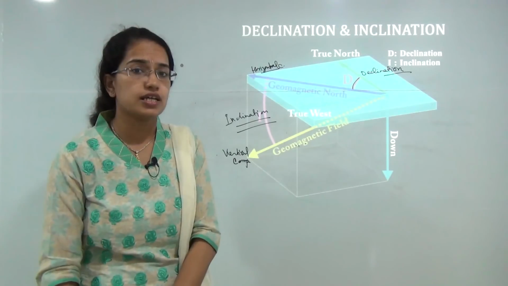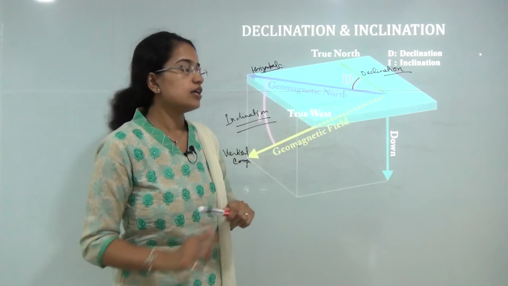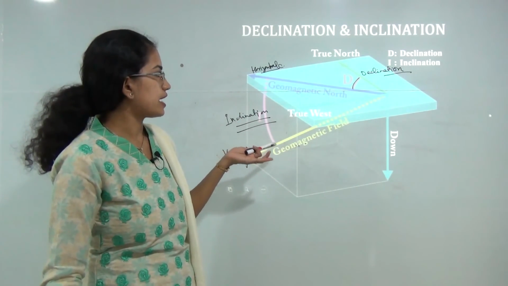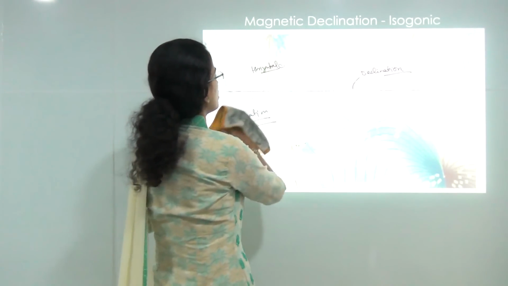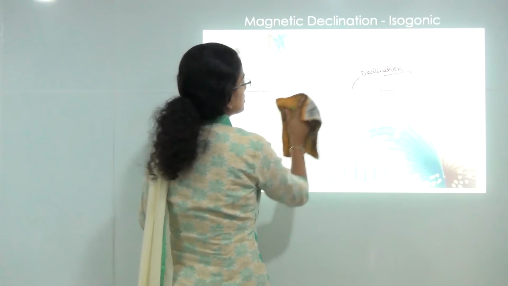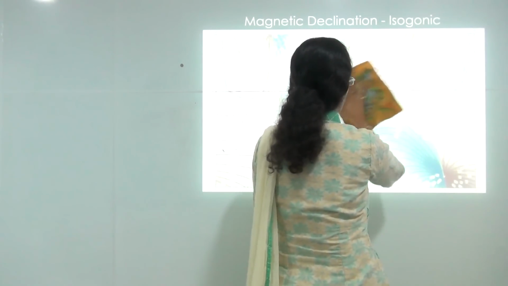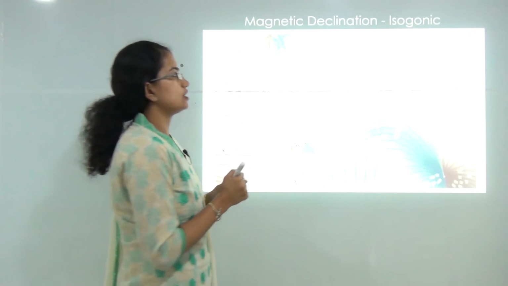Now based on this, there has been mapping of the world. So when we move on to understand the mapping of the world, you have the first map here that talks about the magnetic declination. The lines which join the points with the same magnetic declination are known as isogonic lines.